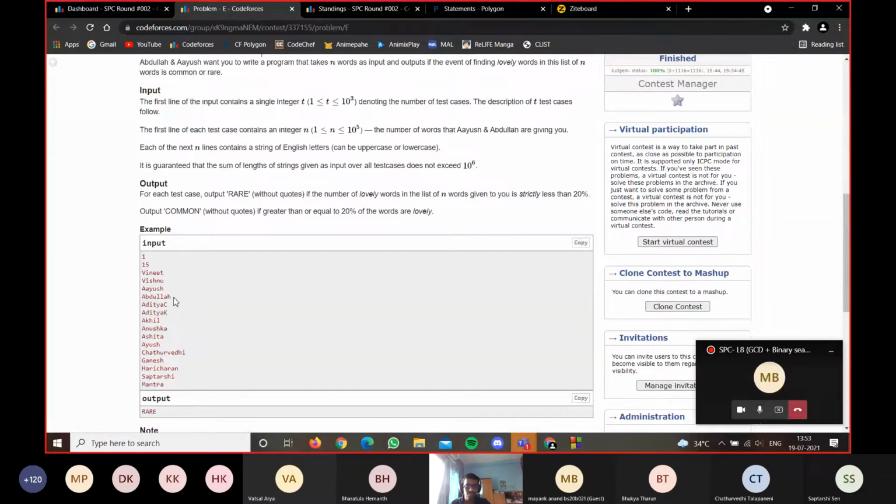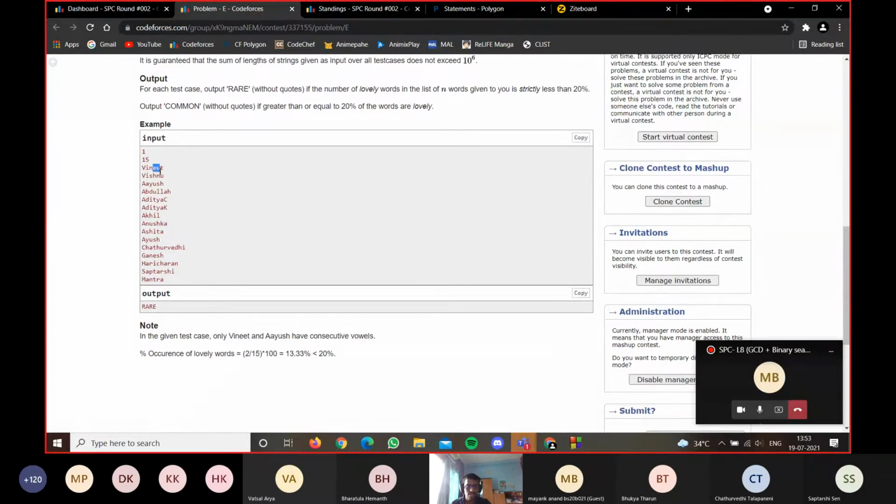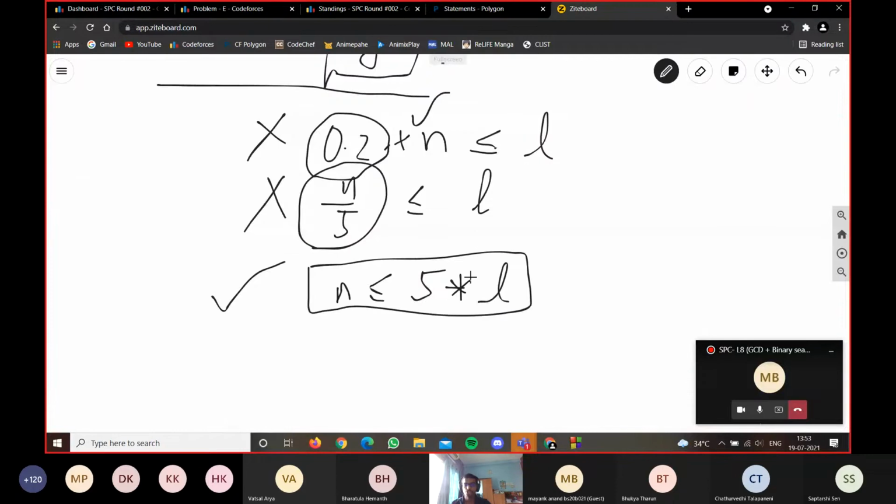I think the problem itself is straightforward, just that the implementation could be tricky. You could miss out on EEs, capital E and small e, things like this. And in the division part, you could have made an error.